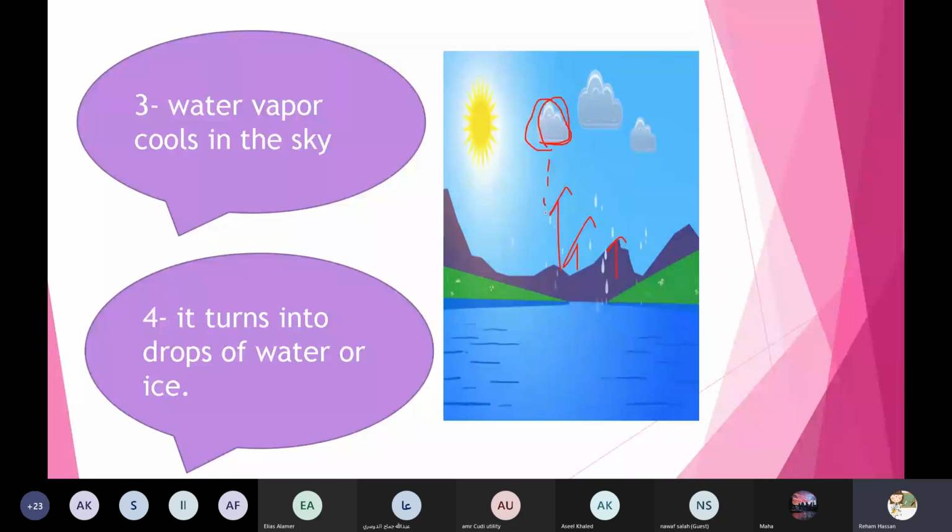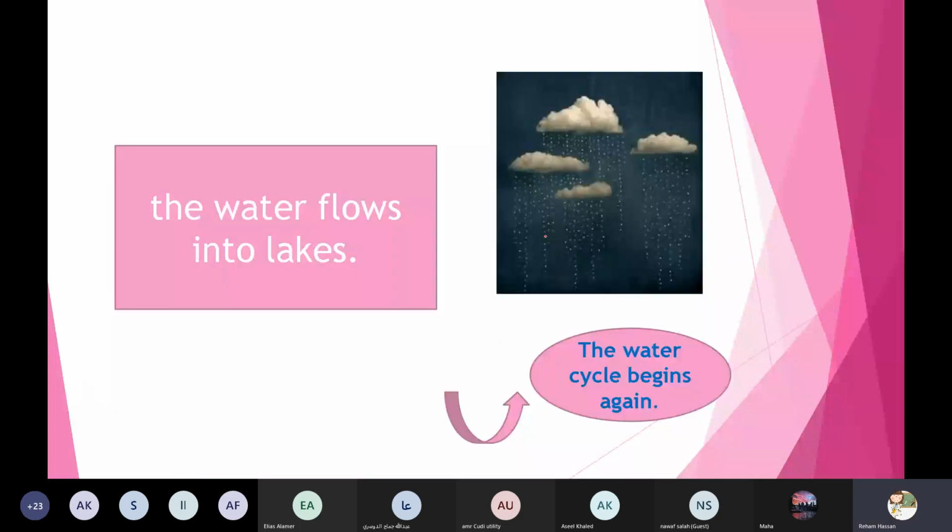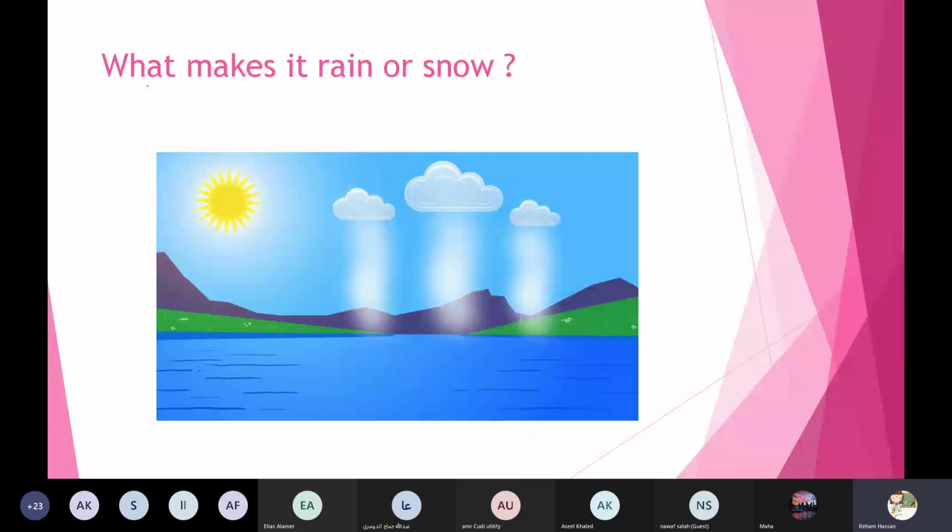So if I ask you what makes it rain or snow, the answer is the water cycle. Who can tell me about the water cycle quickly? Yes, Abdurrahman.